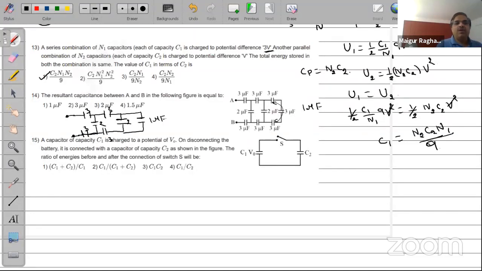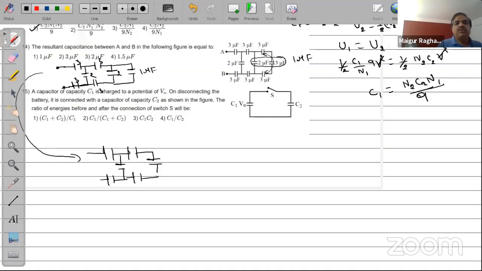Okay. So now the equivalent of this particular circuit will be 3, 3, one more 3 here, one more 3 here, because 2 plus 1 is 3, and then I'll have one more 3, one more 3, and there's only 1, 2 left here now. So this has become 3. Again, the story is repeating itself. 3, 3, 3, all put together in series combination, will give you 1 microfarad.